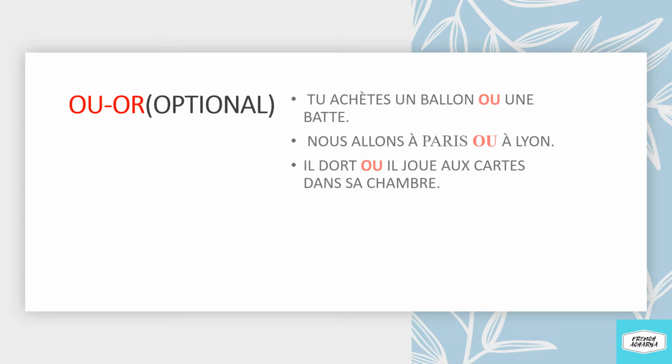So here we are connecting two sentences by the conjunction ou, that is or. The first sentence is il dort and the second sentence is il joue aux cartes dans sa chambre. So we are connecting these two sentences by using the conjunction ou.